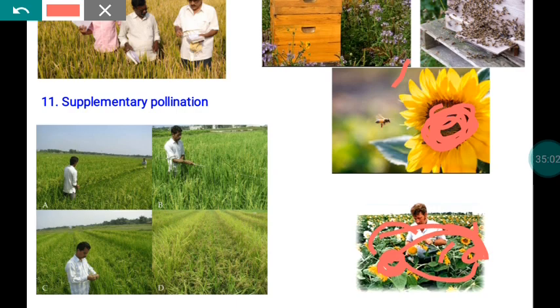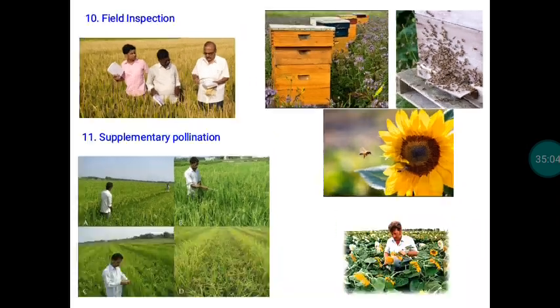Another operation is keeping an adequate number of beehives, because the honeybee is a very good agent for transfer of pollen from one plant to another plant. For a sunflower seed production field, we have to maintain 5 beehives. Again, mere maintenance of the beehive alone is not sufficient. We have to make the honeybees visit the flowers. That is also very, very important.